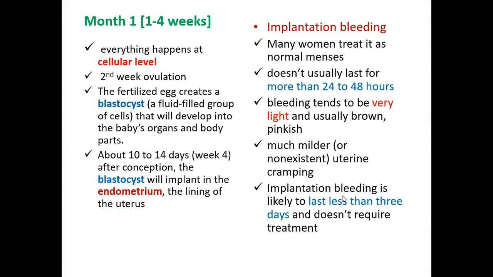Implantation bleeding is likely to last for less than 3 days. As I've suggested, 24 to 48 hours, or it might be extended by one more day, but altogether it may last for less than 3 days and doesn't require any treatment. Even when this implantation bleeding occurs, many women are still unaware because they treat it like a normal menses cycle.